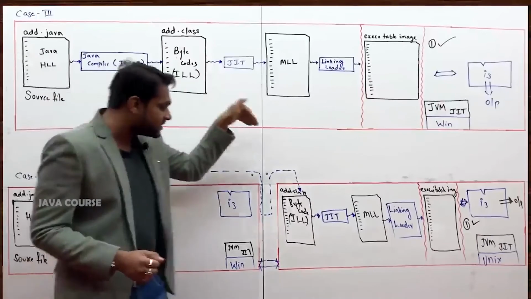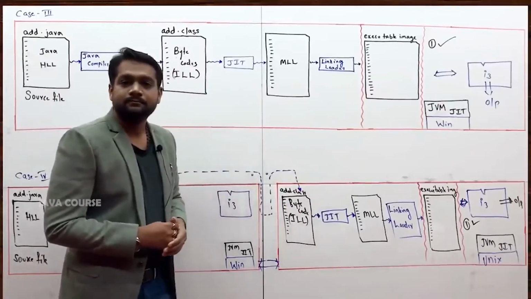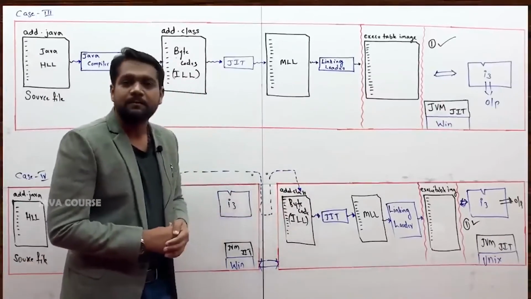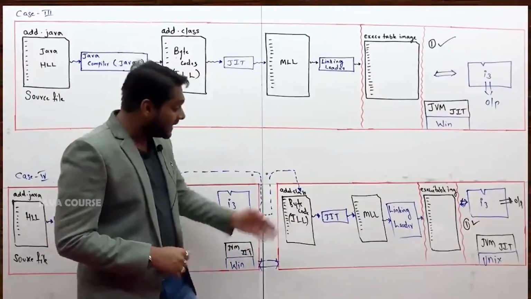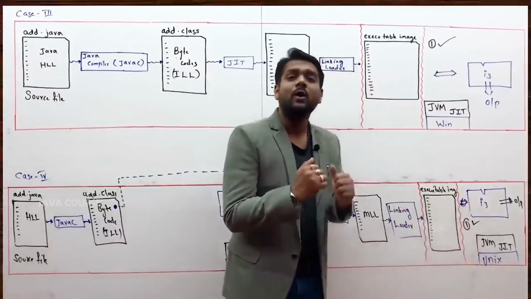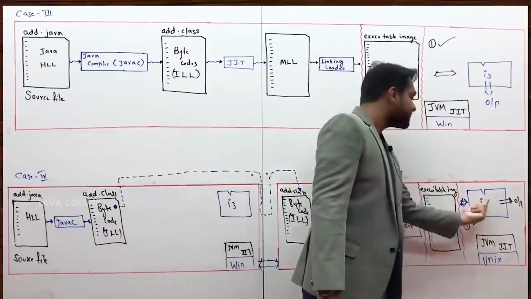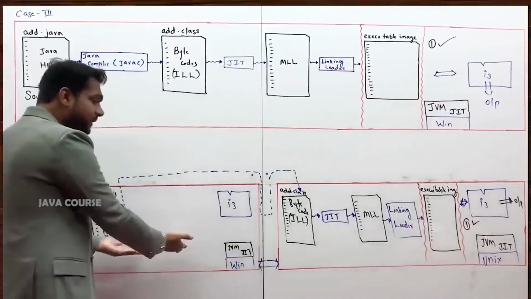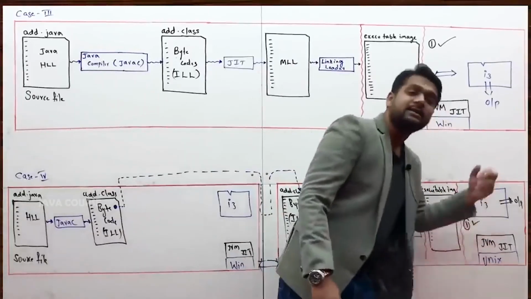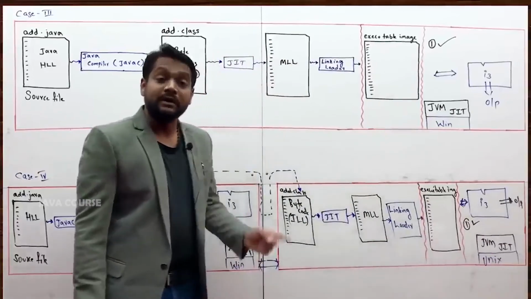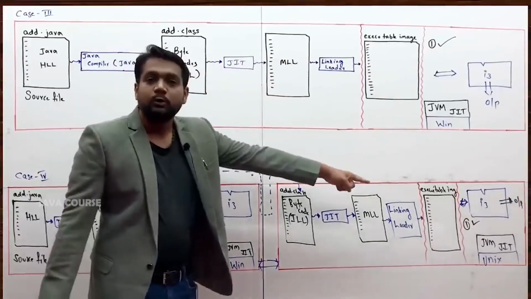Same thing I have transported. Executed here, under what platform? Unix i3. Here it is Windows i3, here it is Unix i3. But even then, you got the output.